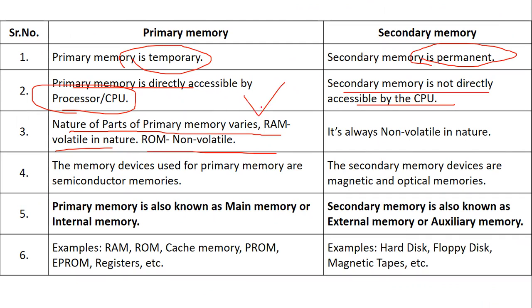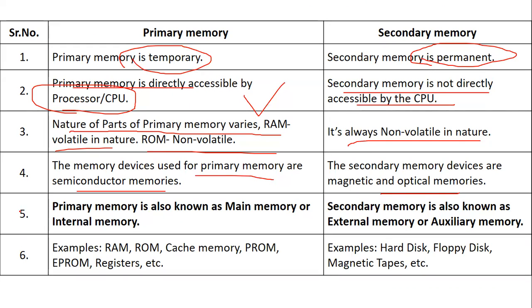So we are going to do RAM and ROM also. If you talk about secondary memory, it is always non-volatile in nature. Then coming to primary memory, the devices used for the primary memory are semiconductor memories. Whereas in secondary memory, it is used in the form of magnetic and optical memories.